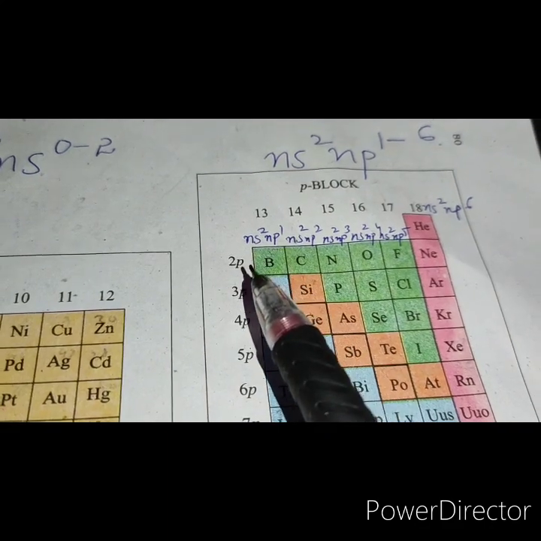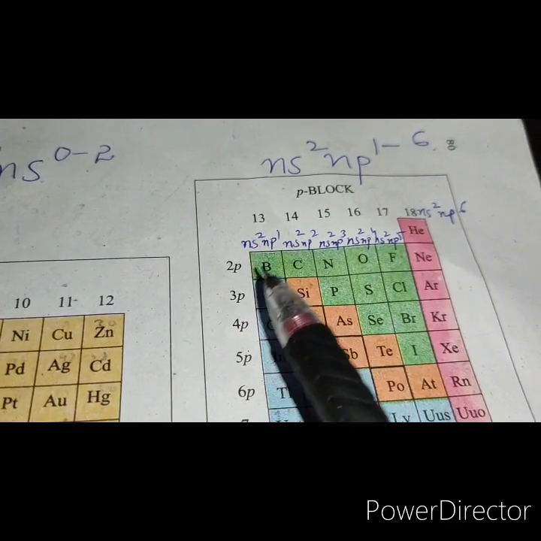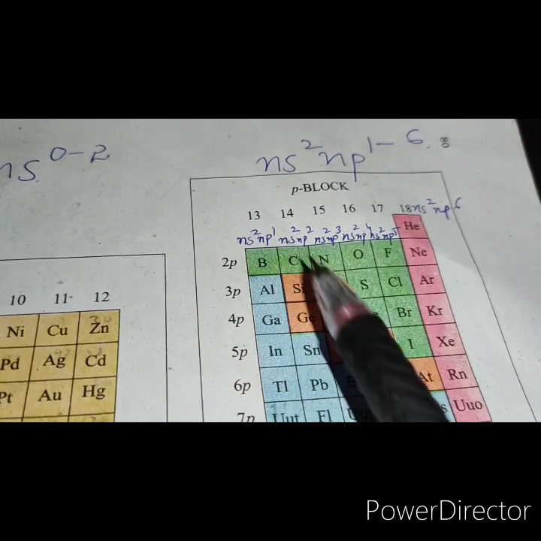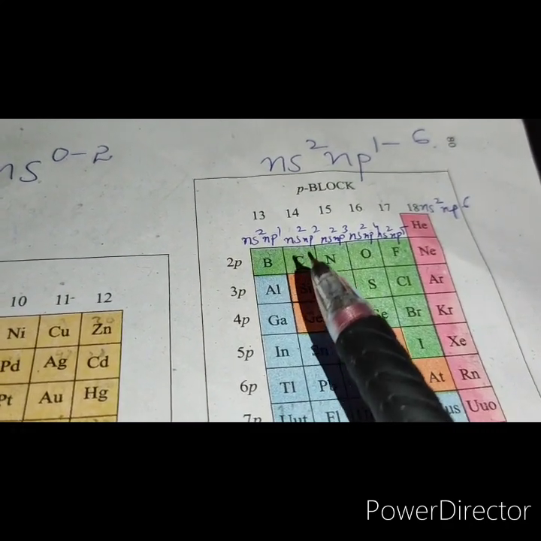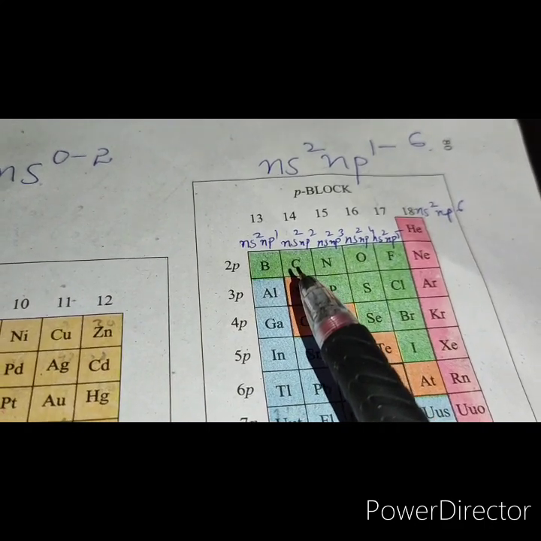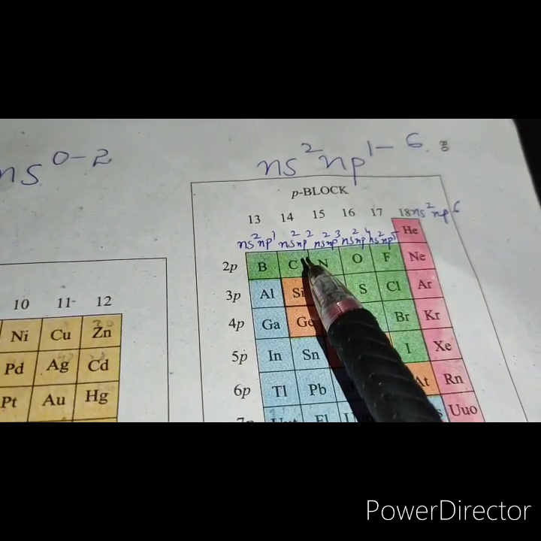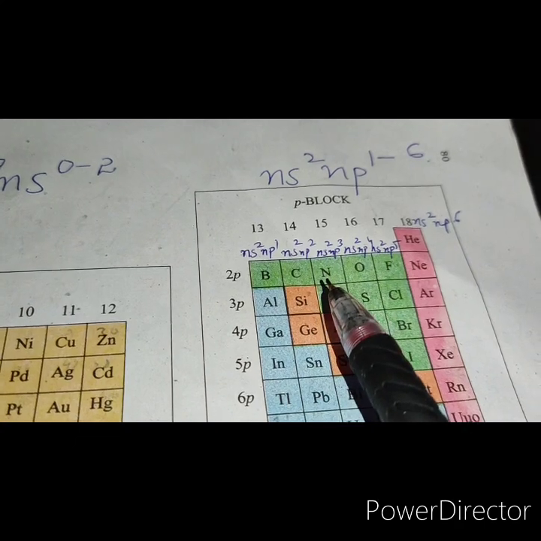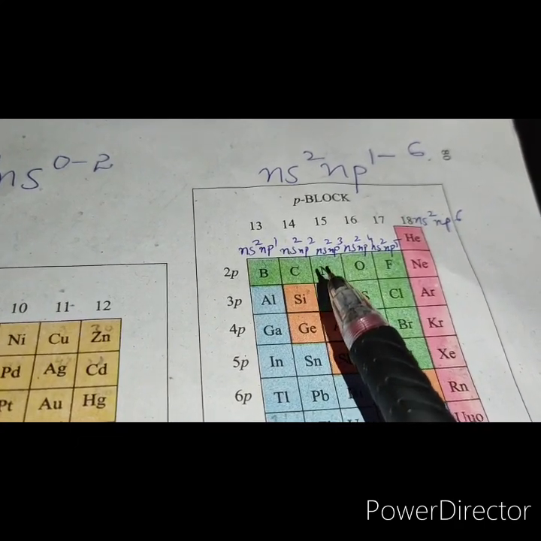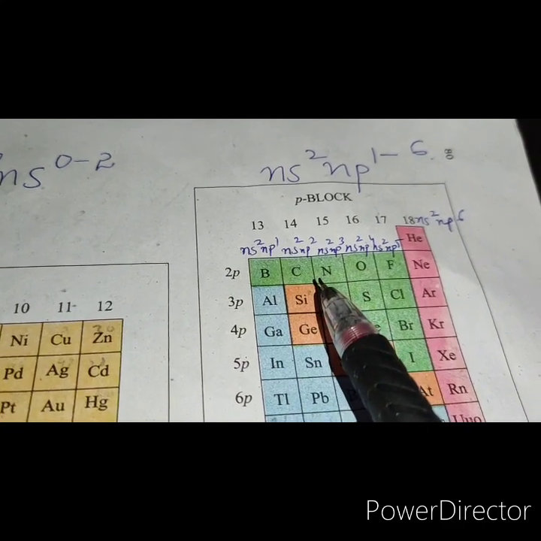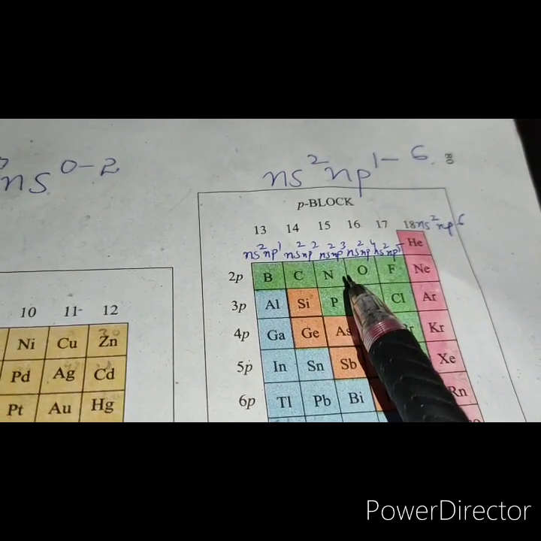So what is the configuration of boron? 1s2, 2s2, 2p1. Similarly carbon. The atomic number of carbon is 6, so the configuration will be 1s2, 2s2, 2p2. Right? So similarly we can find for nitrogen. The atomic number of nitrogen is 7, so the electronic configuration is 1s2, 2s2, 2p3.